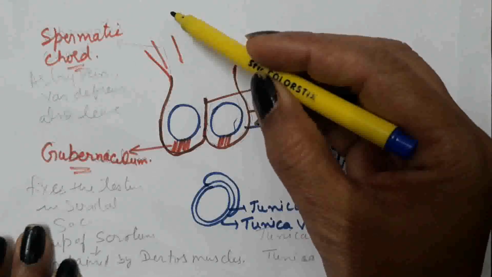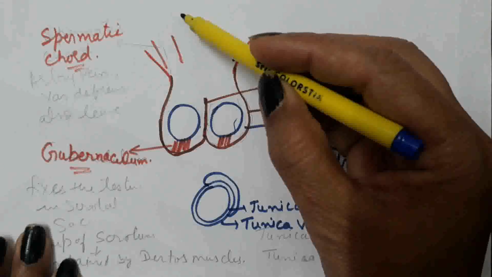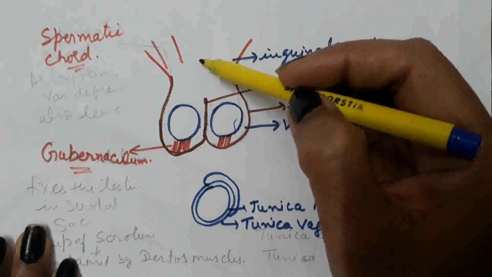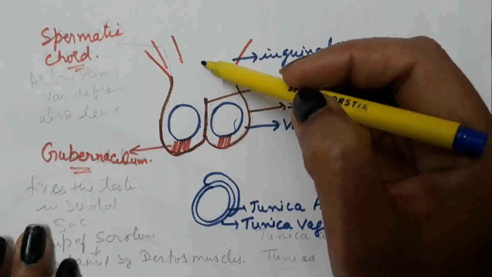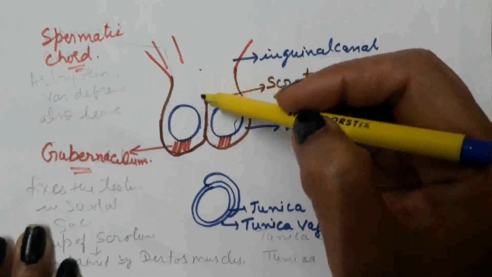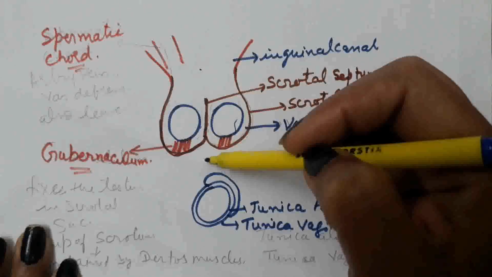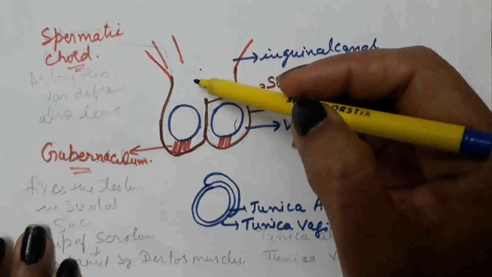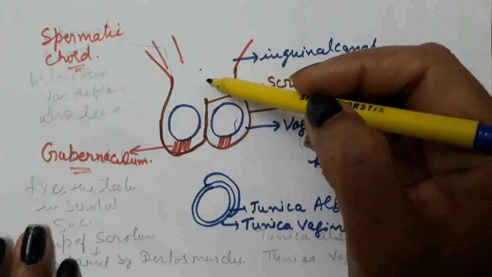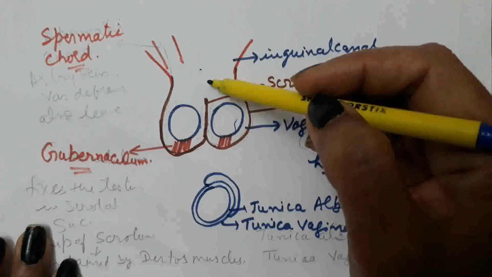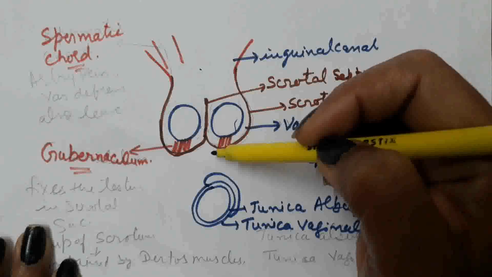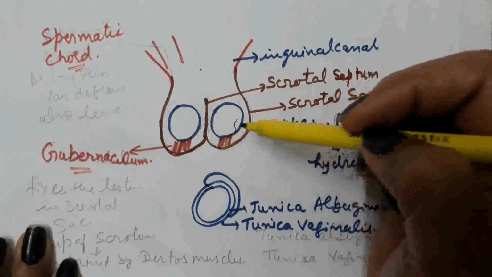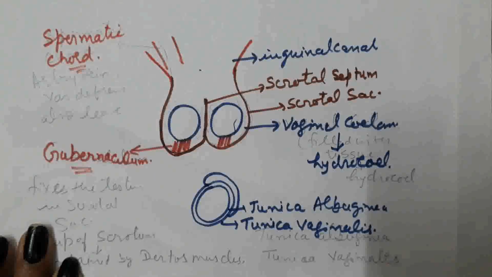From the abdominal cavity, it joins with the duct and forms the urinogenital duct, which passes through the external genital organ, that is penis, and opens outside. All these duct systems we will discuss in our next lecture.